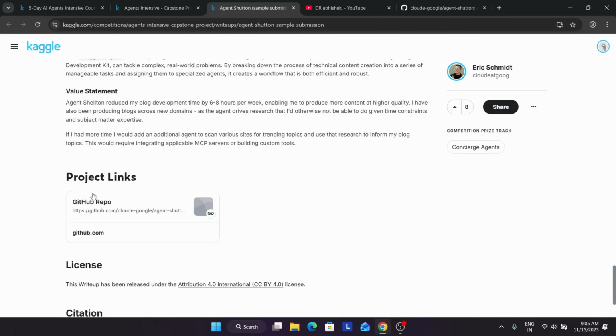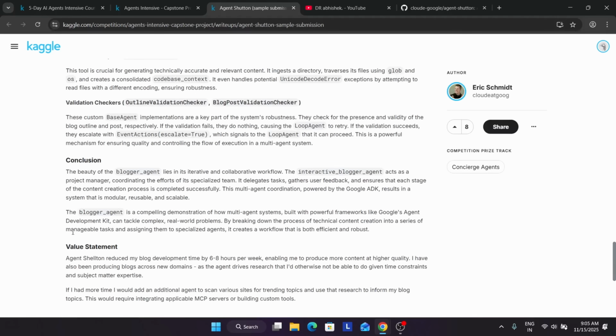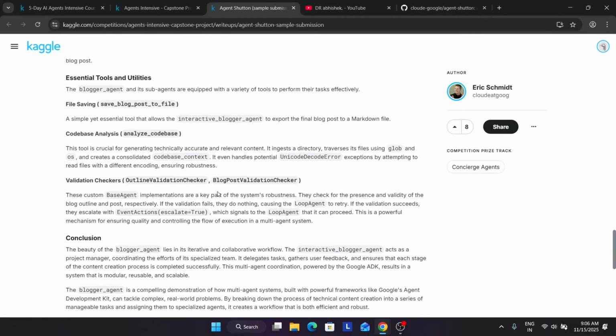Okay, so here you can see you have to attach the project link also. After making all these essential tools and utilities, like the Blogger agent and its sub-utilities and agents, they are used over here, how we are saving the file, and here how the code base is being analyzed. You can just read it, do not worry, all things are here.